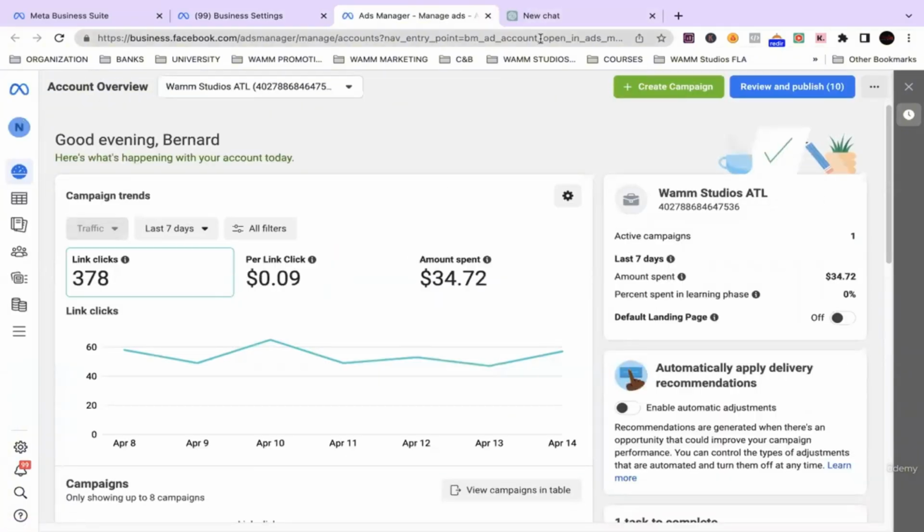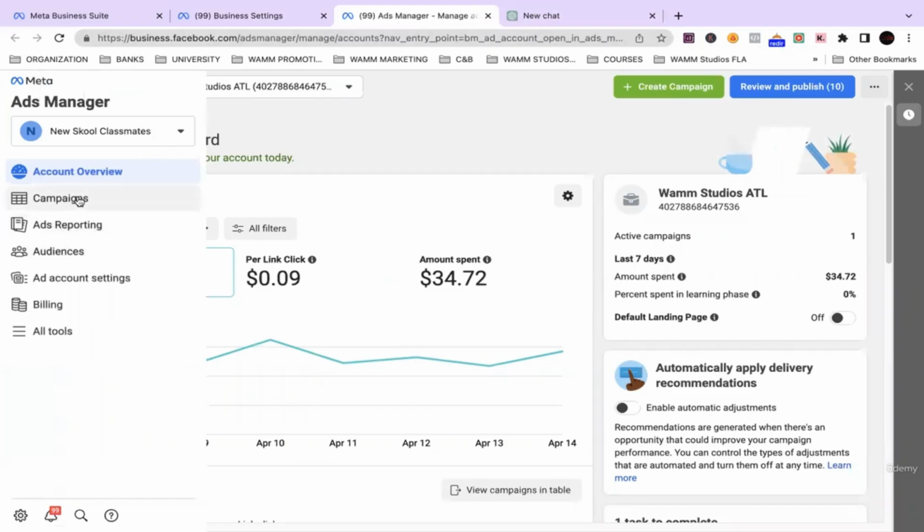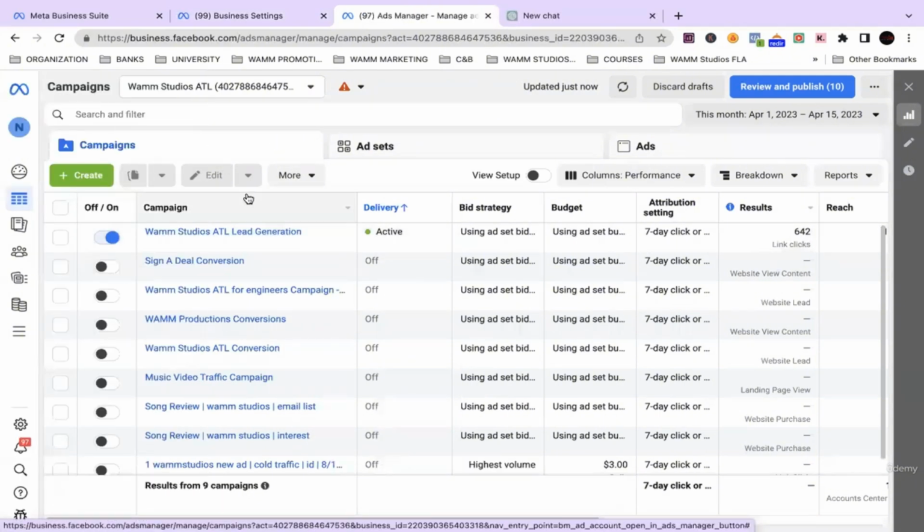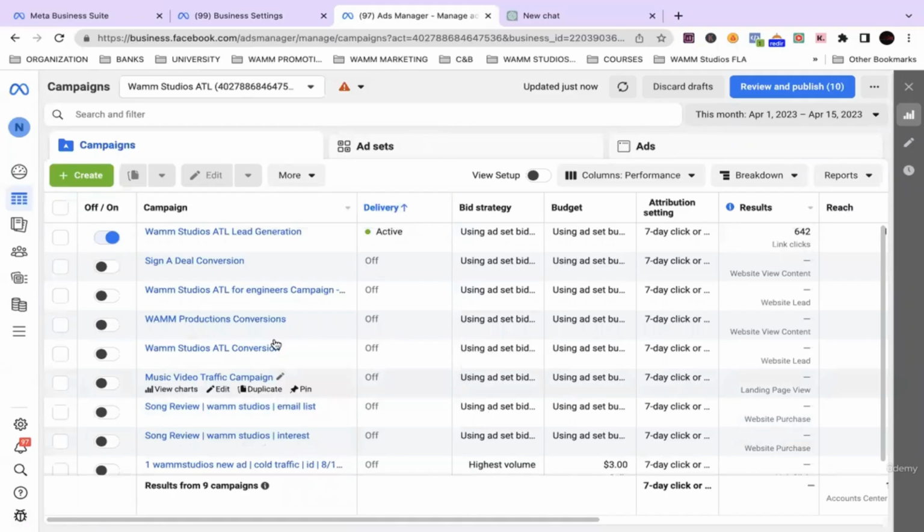All right, so here we are. I'm in my Ads Manager section. As you see, this is actually a live account. We're going to come down here to campaigns. As you see, these are a lot of different campaigns that were created during the lifetime of this account. So what we're going to do is create a campaign from scratch.